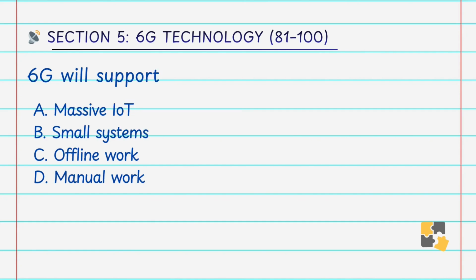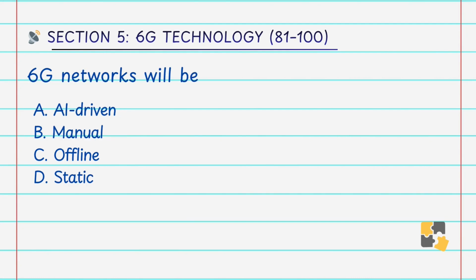6G will support A. massive IoT, B. small system, C. offline work, D. manual work. Answer is A. massive IoT. It will connect billions of devices efficiently. That's why 6G will support the massive IoT.